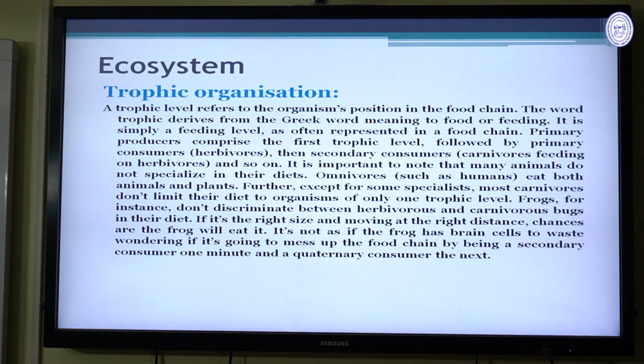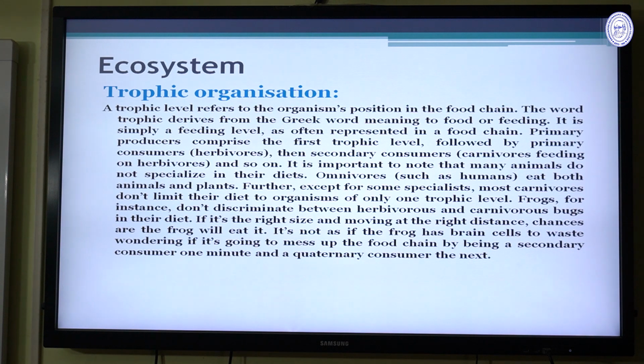Then is the trophic organization. A trophic level refers to the organism's position in the food chain. Food chain is an important functional aspect of the ecosystem. The word trophic derives from the Greek word meaning food or feeding. It is an important terminology, food and also feeding. It is simply a feeding level as often represented in a food chain.